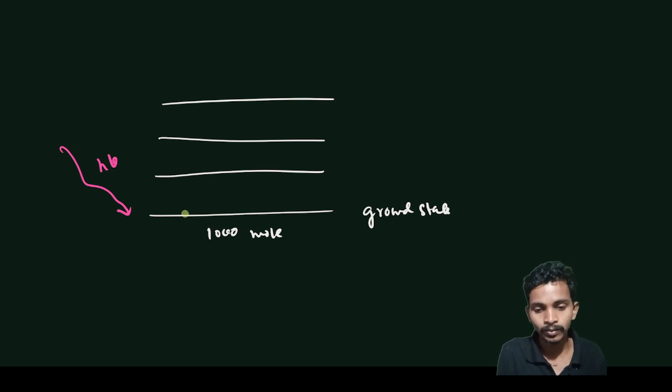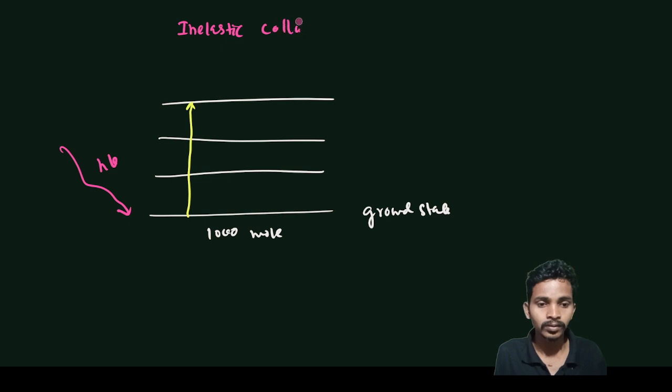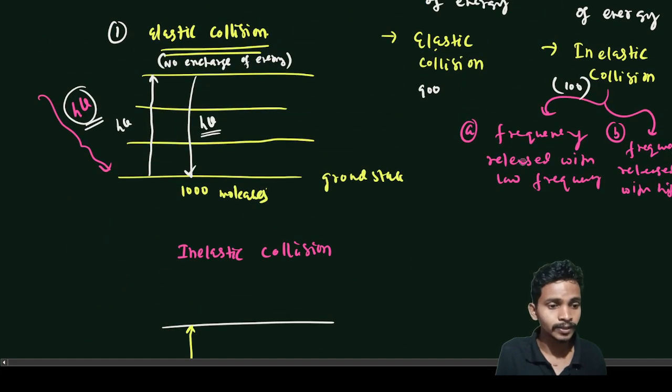It will absorb this energy, and it may release it. So this is for inelastic collisions. In inelastic collisions there are two chances: frequency released with low frequency, and frequency released with high frequency.